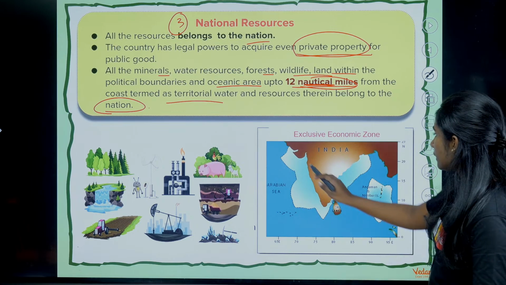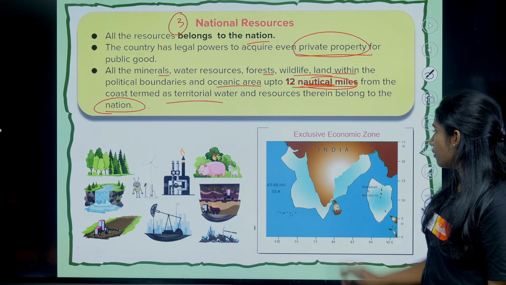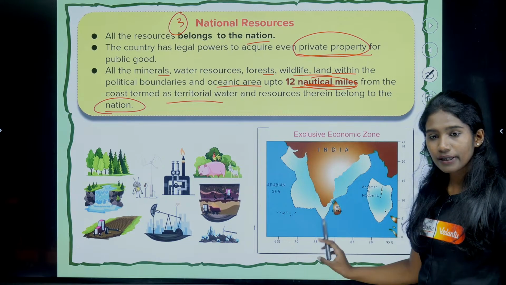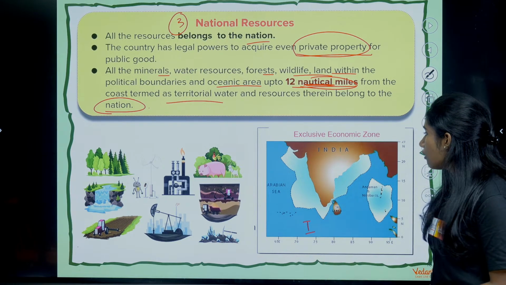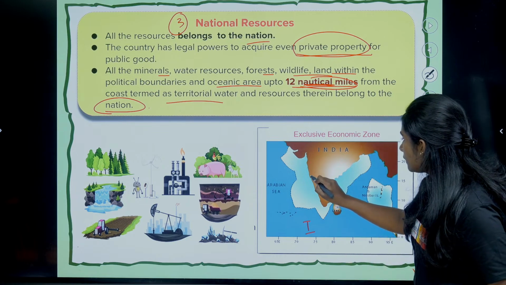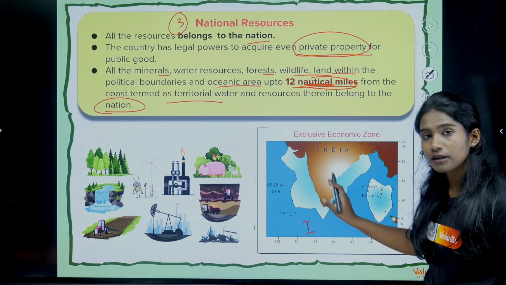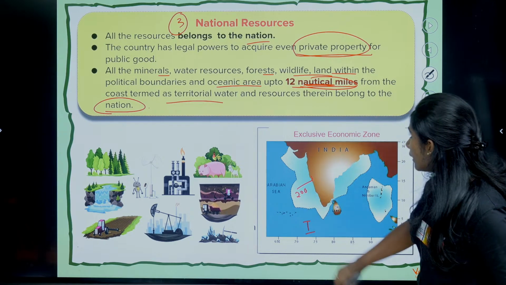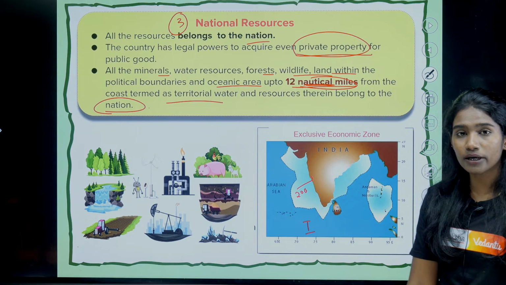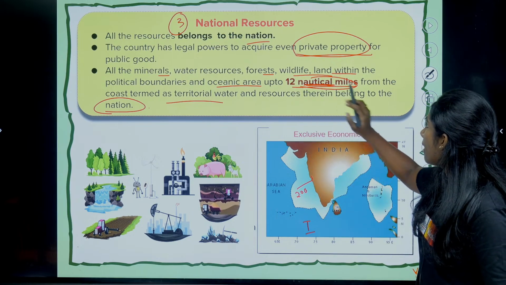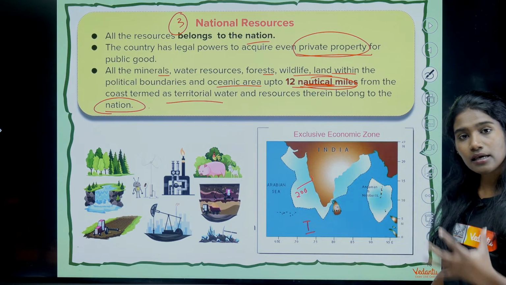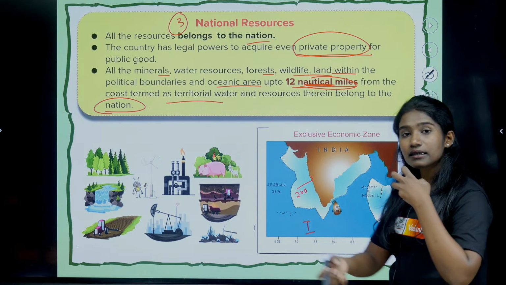See, I told you, this is our India map, and this is your Indian Ocean, right, there is the Indian Ocean. Now, look at this, from this coastal area till 200 nauticals, 200 nautical miles or 12 nautical miles, that region is considered as India's resource.